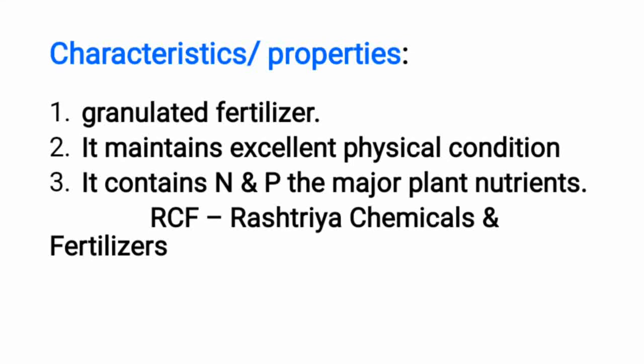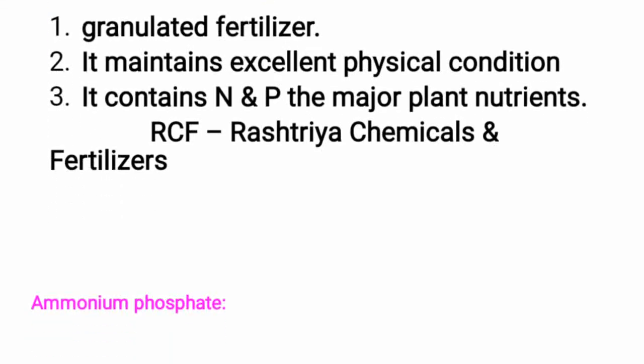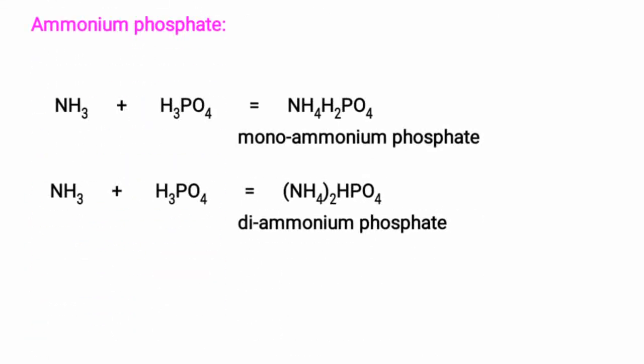Okay, then next is the ammonium phosphate manufacturing process. Ammonium phosphate is manufactured in different grades, that is ammonium phosphate contains 11, 52 and 0, means 11% nitrogen and 52% phosphate, 0% potassium.